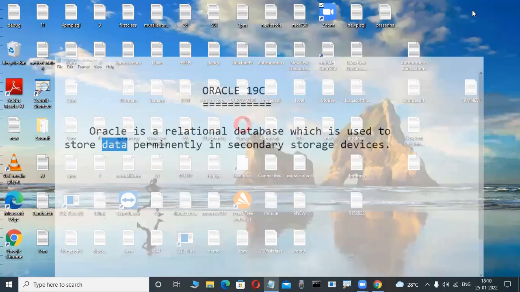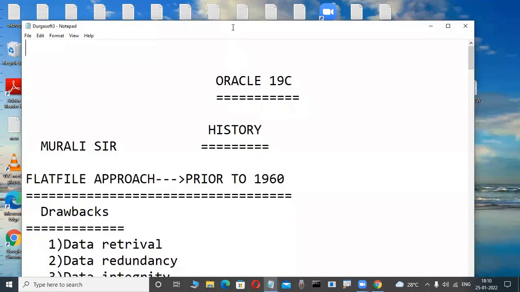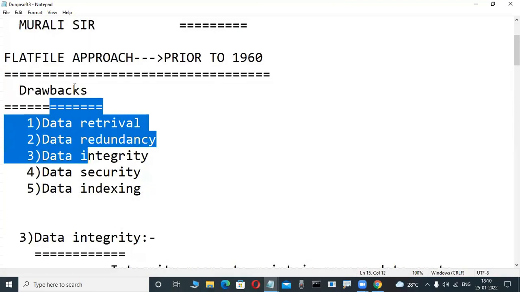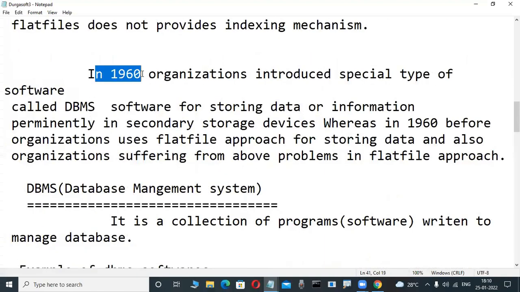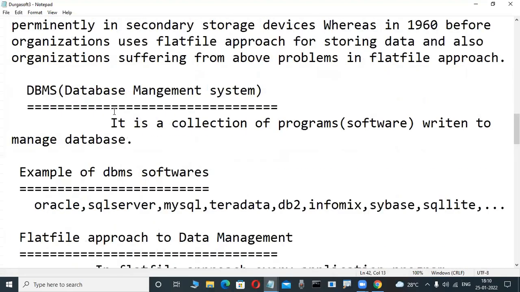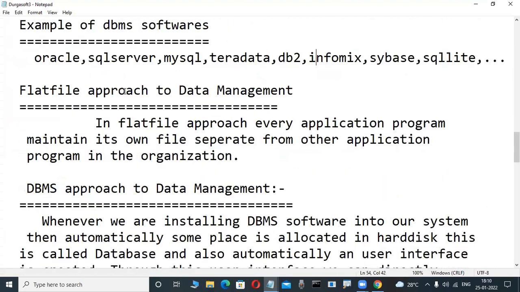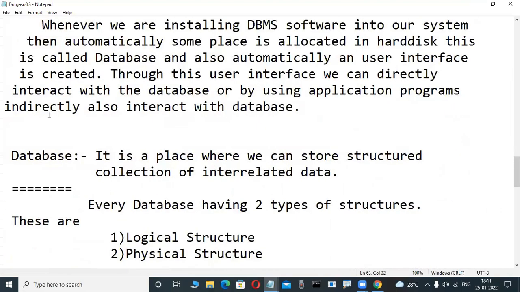This whole history is there in a feature. Now, in that feature, I will tell what is data, information, and how data was stored before 1960, the flat file mechanism and its drawbacks. Then from 1960 onwards, these special DBMS software were introduced, like Oracle and SQL Server. Then the DBMS approach to data management, its advantages, and then what is a database.